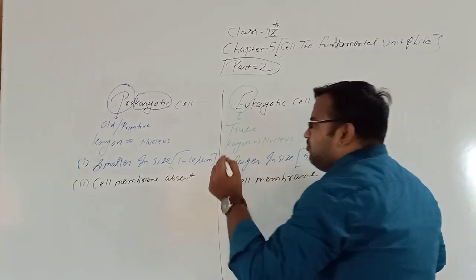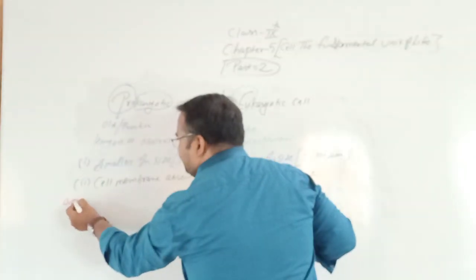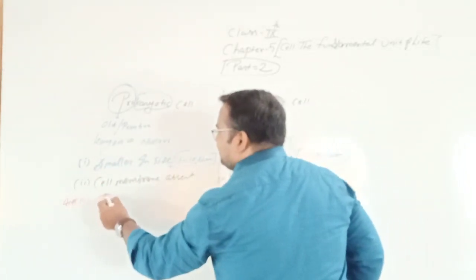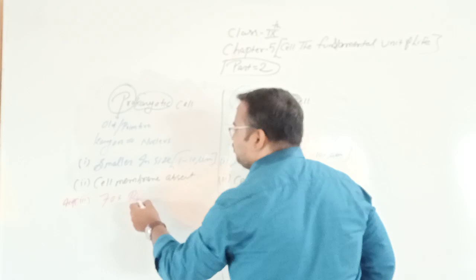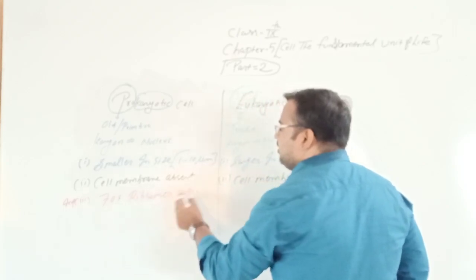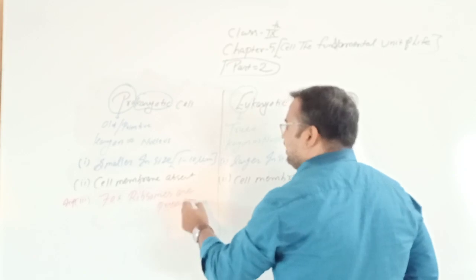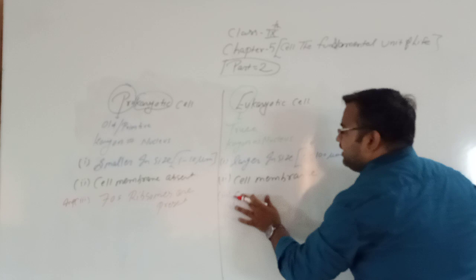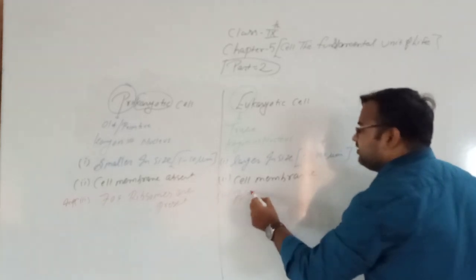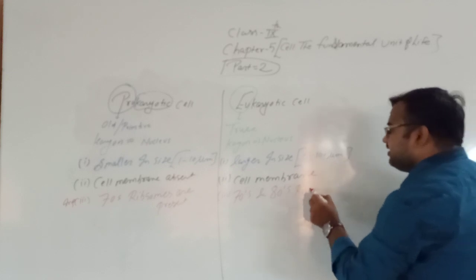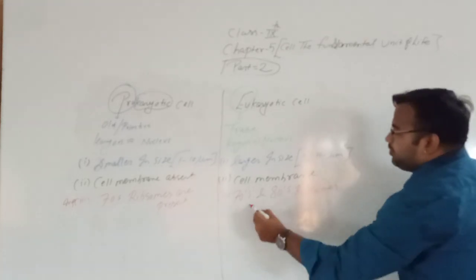Okay, the most important point in prokaryotic cell is 70S ribosomes are present, and here 80S; in eukaryotic cell both 70S and 80S ribosomes are present.